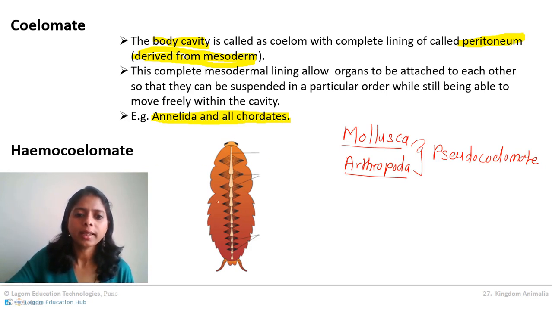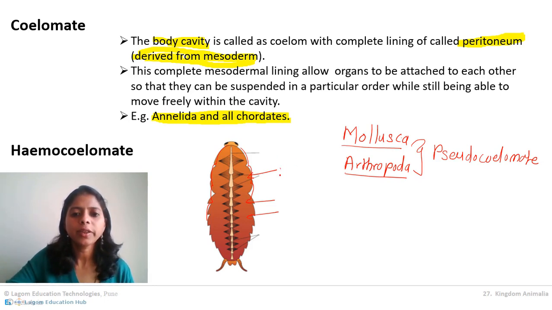Now see, this is a diagram of a cockroach. This is a section of a cockroach. Basically, this in-between part, the central white colored line, is showing the heart, and above it there is a digestive system. This is the body wall, and you can clearly see the space between the body wall and the digestive system. But this space in the case of a cockroach is not empty.